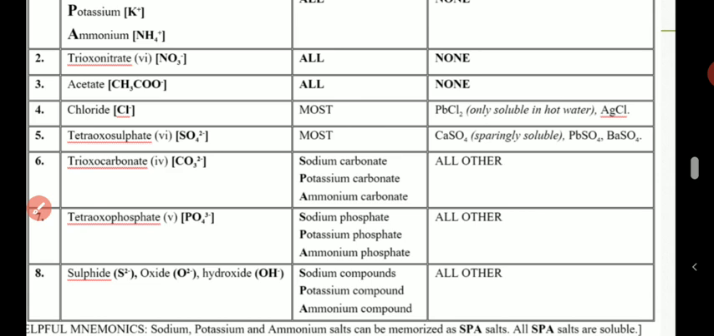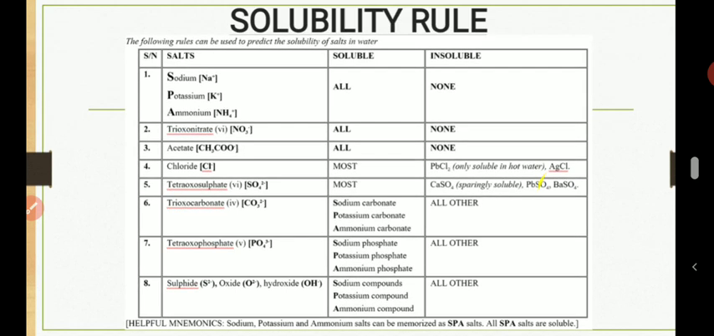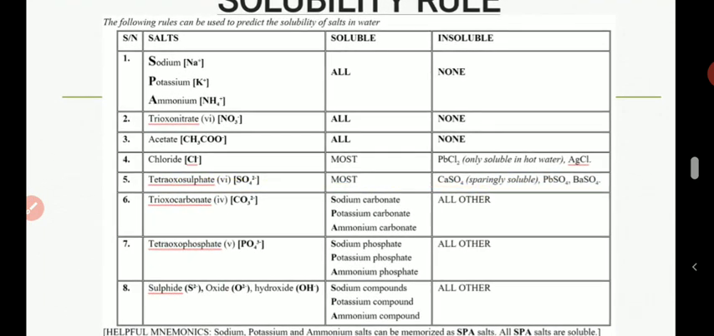So that is the solubility rule. That's not hard. Make sure that you learn it, you know it. When you know it, it's very good for your health. You'll be very healthy. You'll not be visiting the health bay when you understand all these things during the exam.